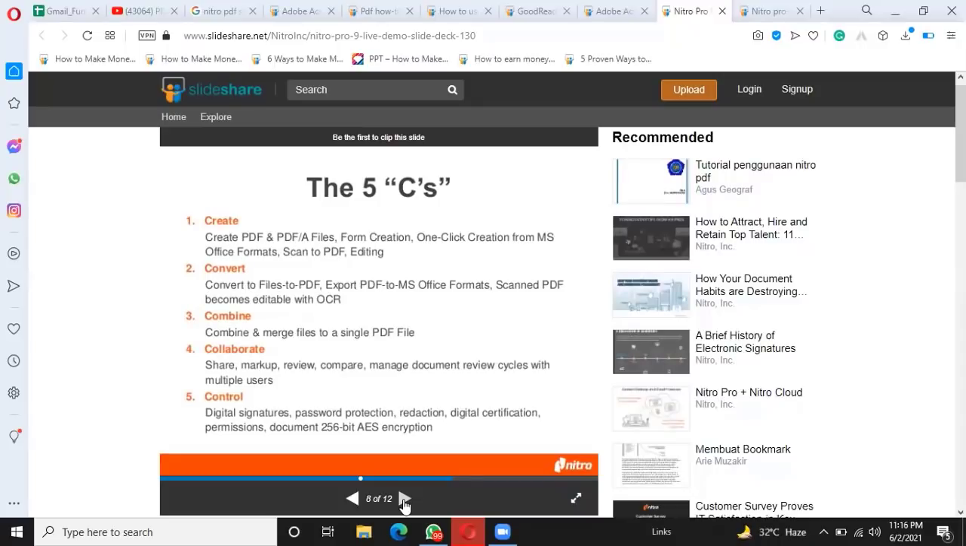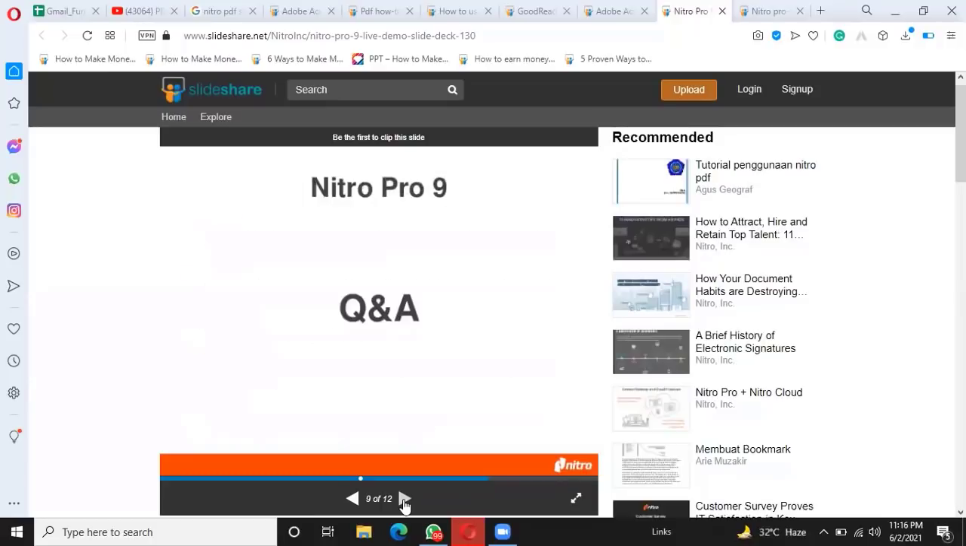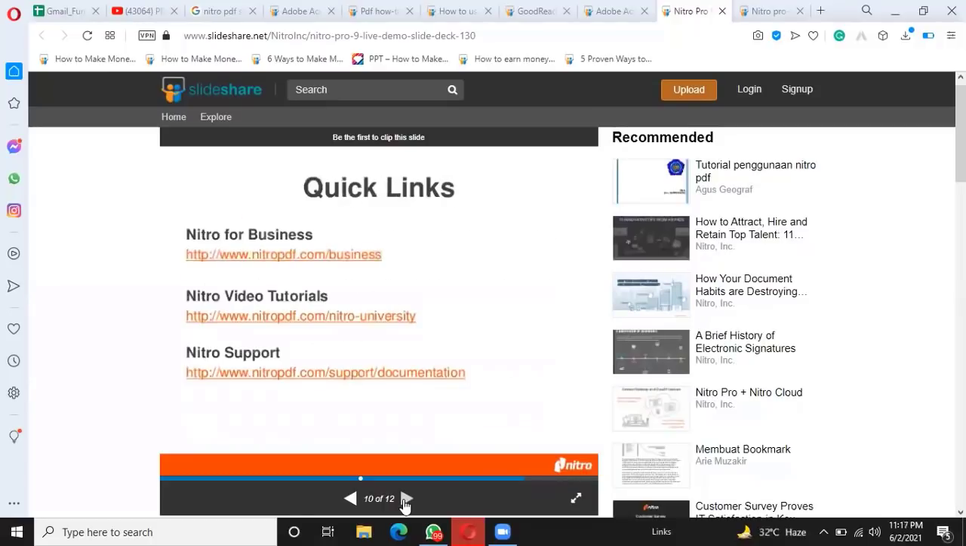Then the fourth point is collaborate, which includes share, markup, review, compare, and manage document review cycles with multiple users. And the fifth point is control, which includes digital signatures, password protection, redaction, digital certification, permissions, and 256-bit AES encryption techniques. So that's a good point about the Nitro 9 version. Now next is the QA. QA links Nitro for business. Here are the different tutorial links and support links you can get ideas from.